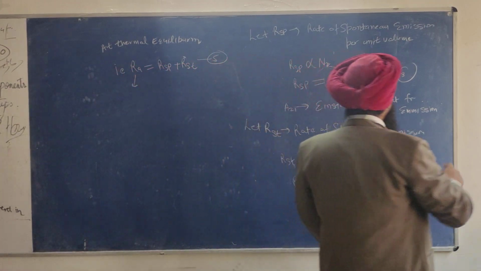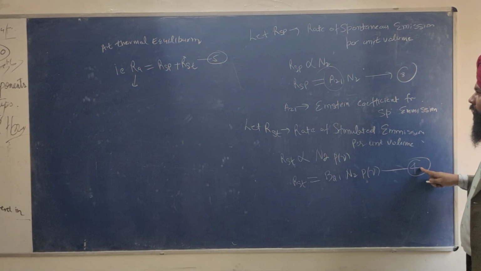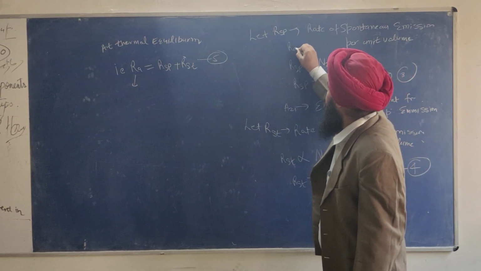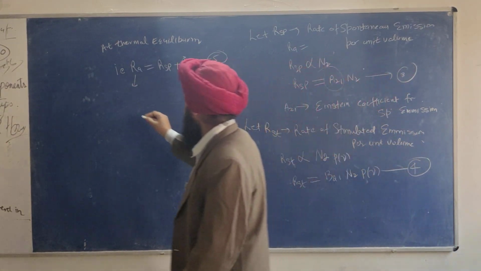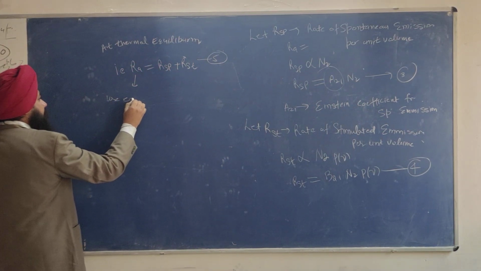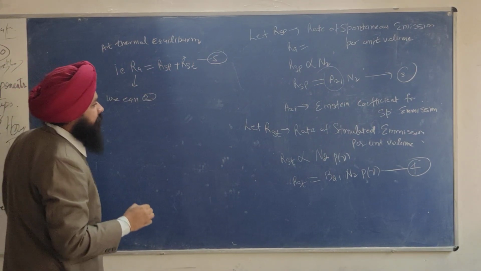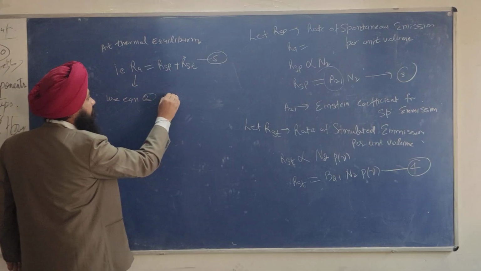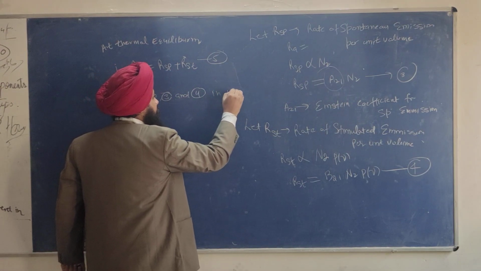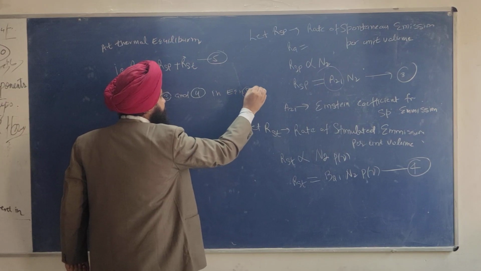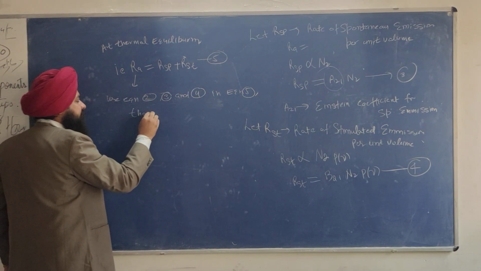Now use equations 3, 4, and what is the equation of RA? What's the number? Equation 2. Use equation 2, 3 and 4 in equation 5, then equation 5 becomes,